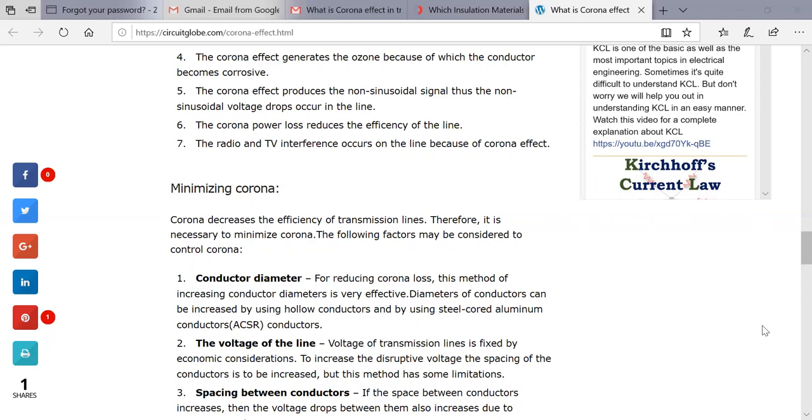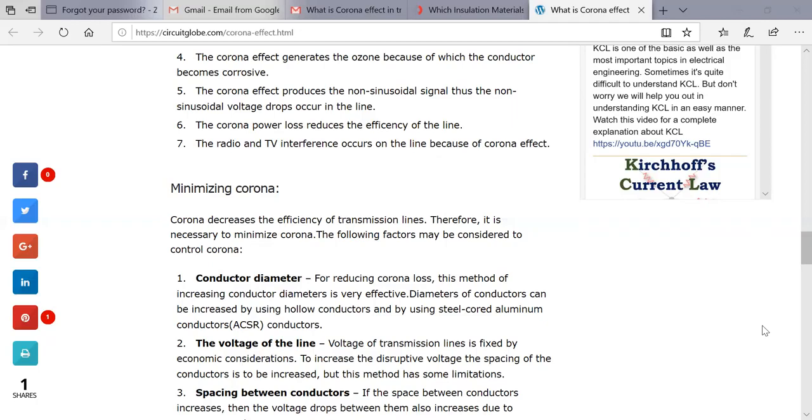Some factors should be considered to control the corona. First, the conductor diameter. The other is the voltage of the line. The third one is the spacing between the conductors. To reduce the corona loss, first the conductor diameter.